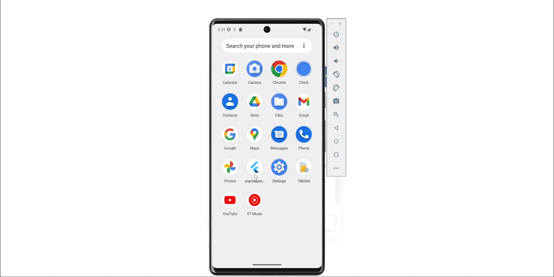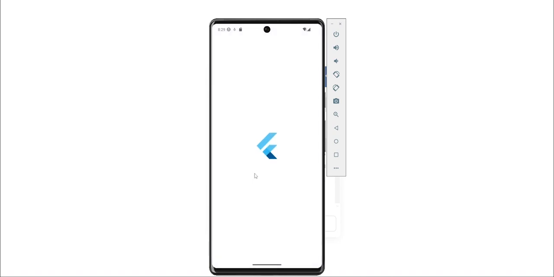Let me introduce our app. We have made the app using Flutter, Dart programming using Flutter, and the backend is supported by Firebase and Firestore. So this is our home page. There are three kinds of user: child, parents, and counselor. So whatever your role is, you will log in as.